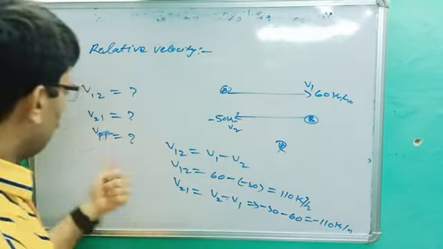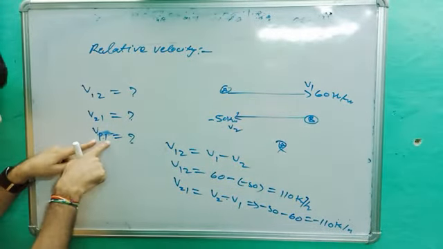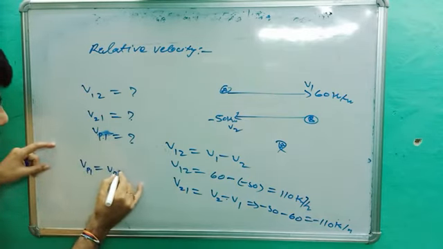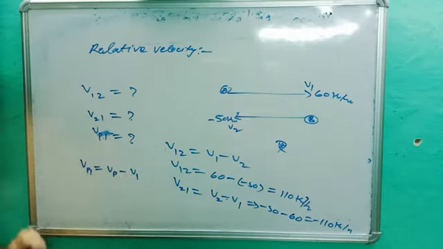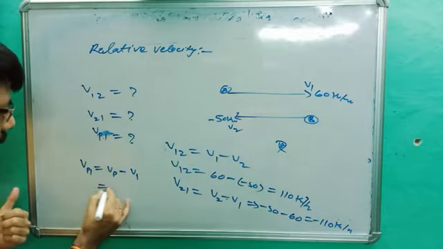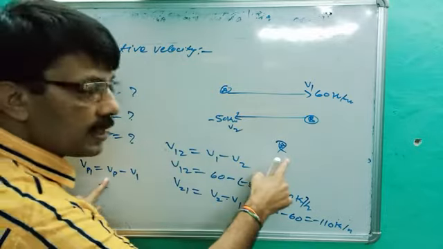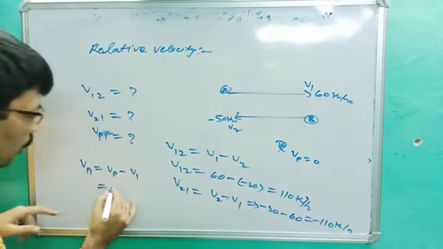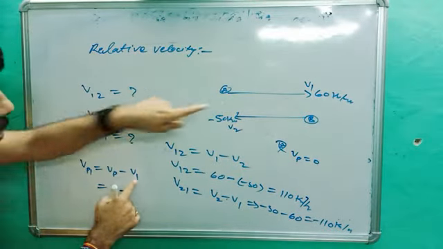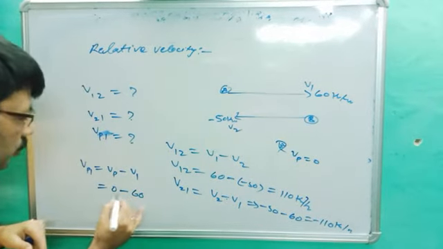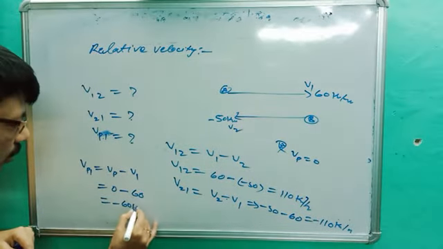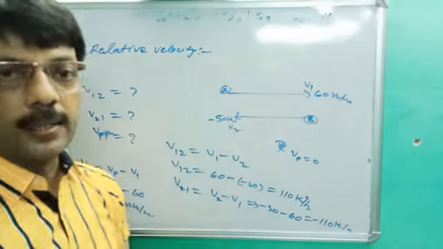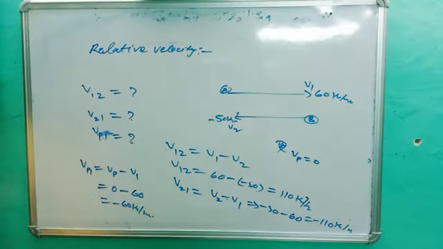Next, relative velocity of person with respect to 1. So VP1 is equal to VP minus V1 according to the formula. The person is standing on the ground, so the velocity of the person will be 0. So it will be 0 minus V1. V1 is 60, so it becomes minus 60 kilometers per hour. So this is all about relative velocity and numericals based on relative velocity.